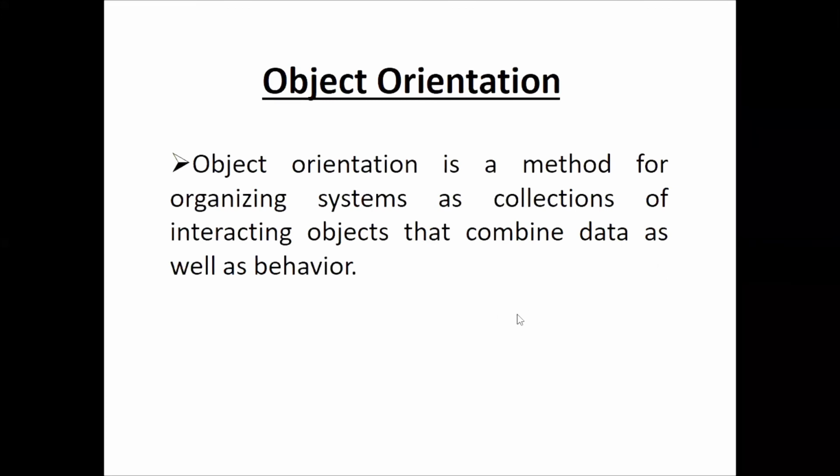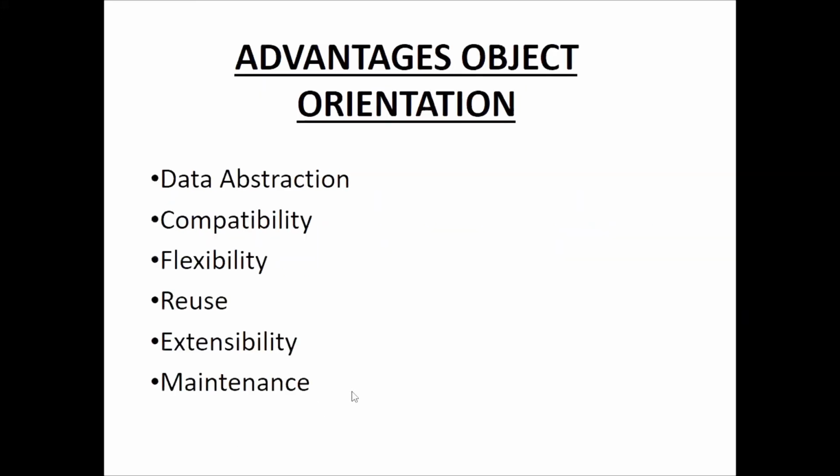Object orientation. We have discussed about analysis and design. What is object orientation? Object orientation is a method for organizing system as a collection of interacting objects that combines data as well as behavior. Interacting objects that contain data as well as behavior.